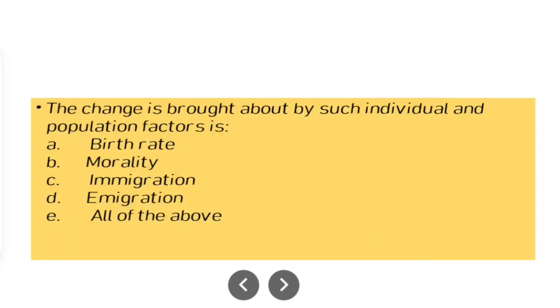The change in population is brought about by such individual and population factors. Option A, birth rate. B, mortality. C, immigration. D, emigration, to move to any other place. Option E, all of the above. So it's basically all of the above. All these four factors are responsible for change in population.